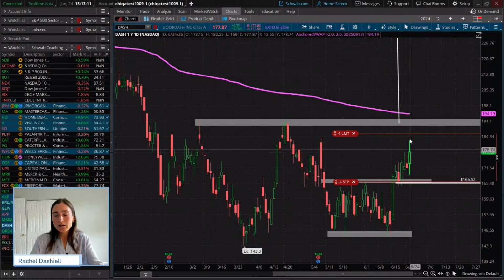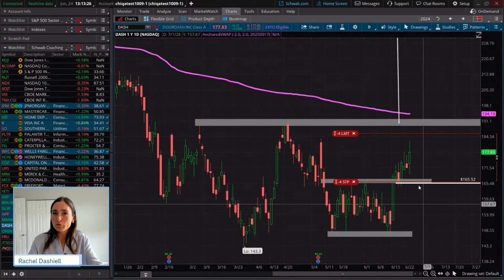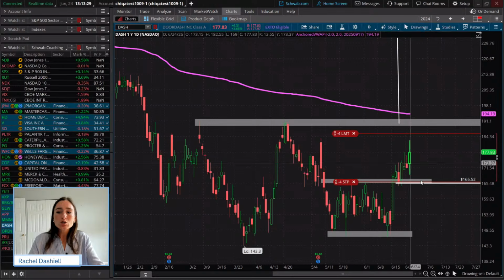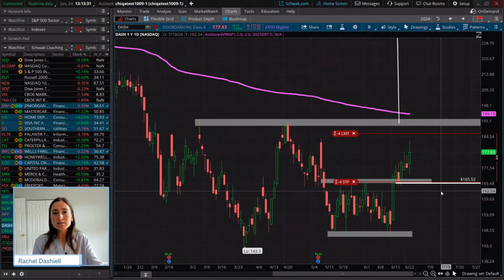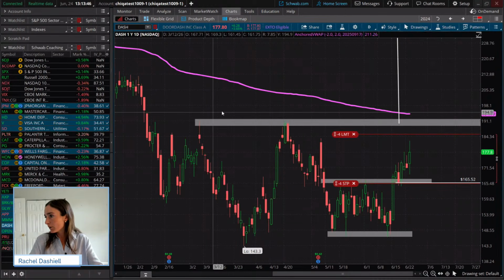But today, you can see the long wicks on either side of our candles today. And we also have a pretty large candle, which is telling us the range for today has been pretty wide, which means there is more volatility in this name. We are seeing pretty much an equidistant push from the bulls and the bears at this point. So we're just going to do our due diligence and take half of our chips off the table here. So we're going to change our OCO order to only having two contracts, and then we're going to close out the other two contracts at the current price.